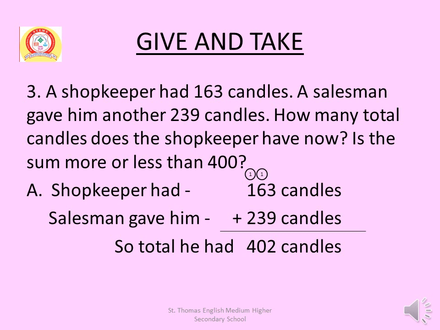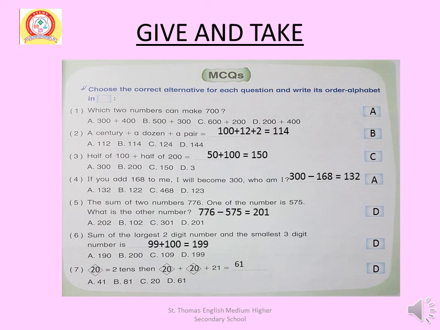So, total he had 402 candles. Here one more question. Is the sum more or less than 400? 402 candles, that is more than 400. Here some MCQs I have solved for you. You will do it at home.